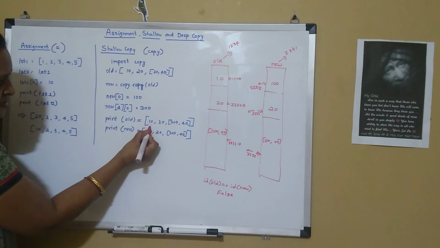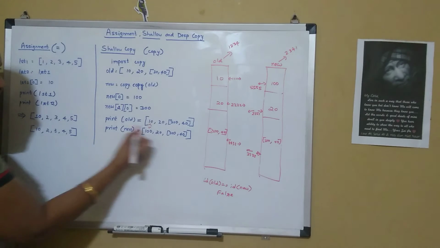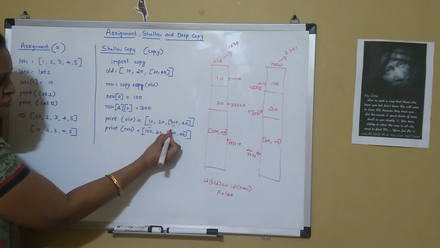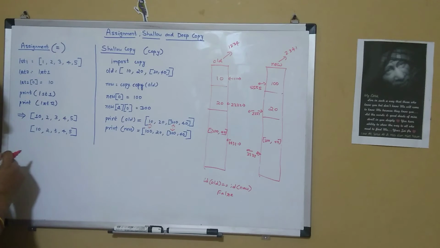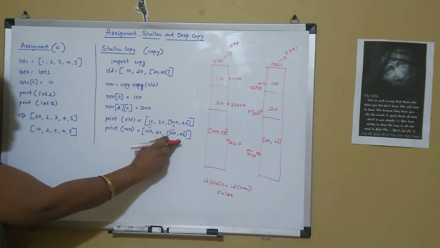So 10 has not changed to 100, but 30 has been changed to 300 in both the new and the old list, which is a part of a nested list.